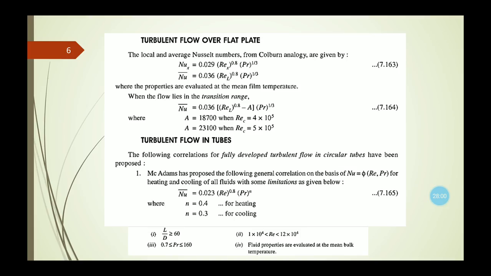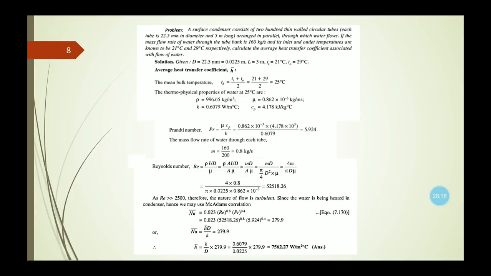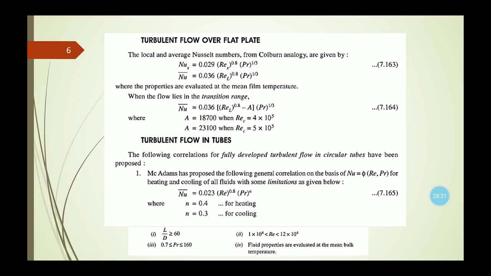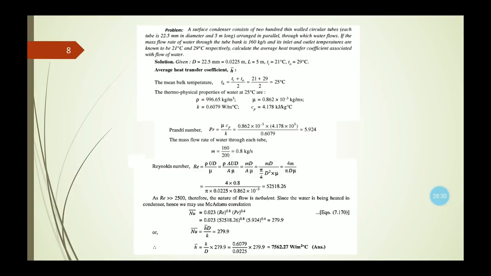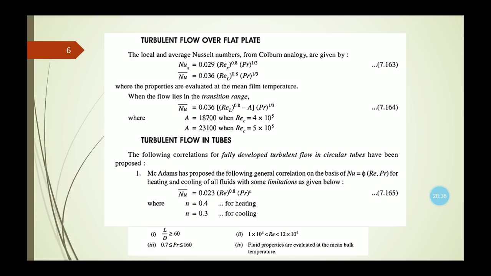For the first case, it is given as turbulent flow inside the tube, and the Reynolds number is coming out turbulent, and the Prandtl number we got is 5.924, which is inside the range 0.7 to 160. And as it is given that the water is being heated in the condenser, that's why we have used this Nusselt number formula, and here the value of n is taken as 0.4, which is for heating.